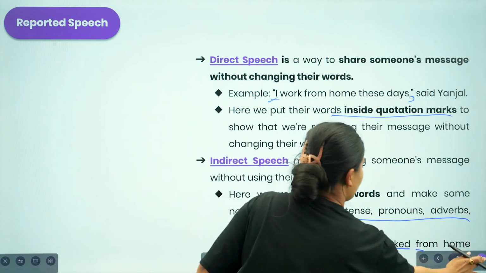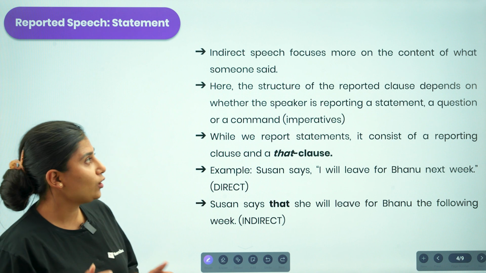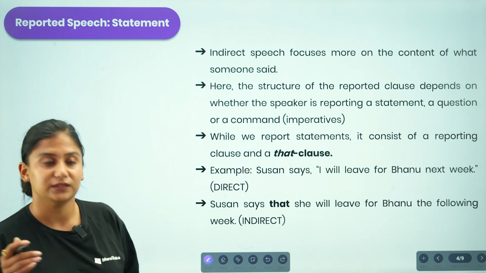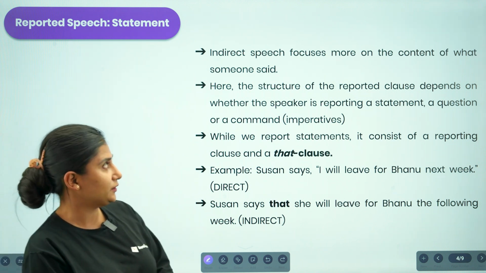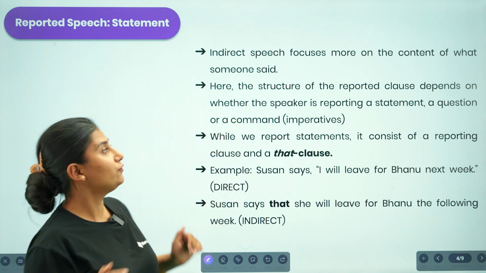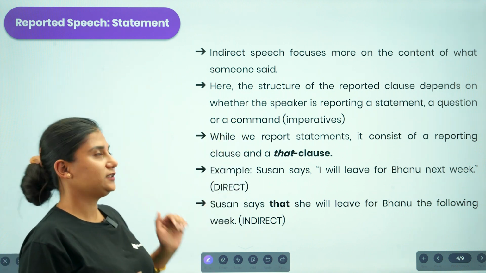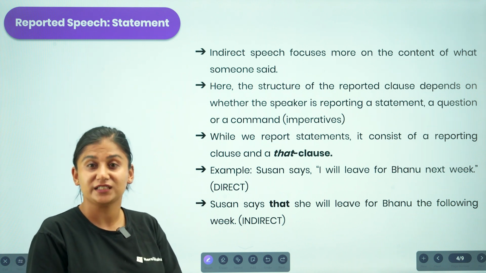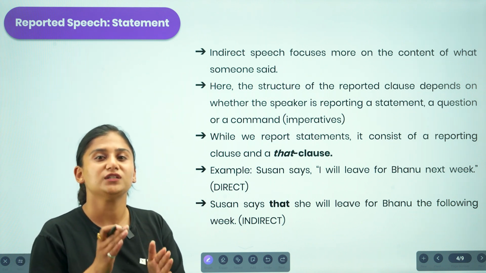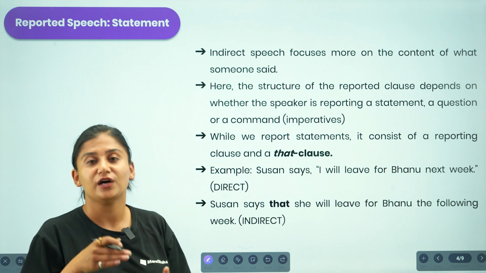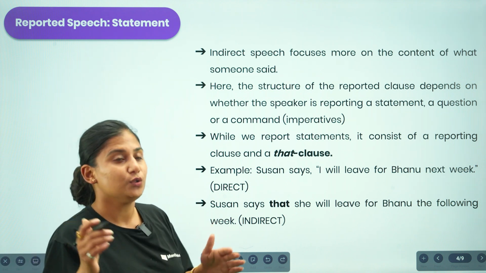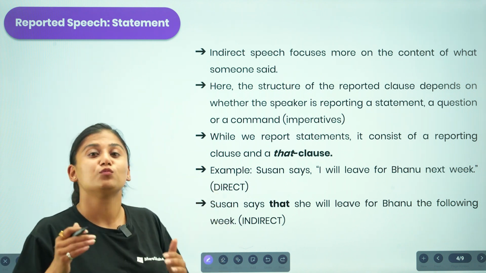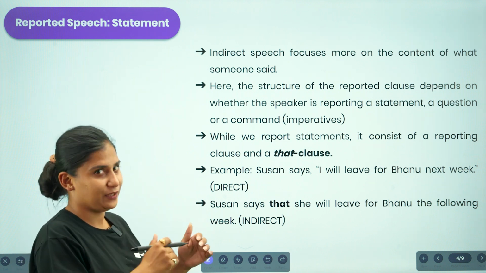So now let us talk something more about indirect speech. In indirect speech we focus more on the content of what someone said. Whenever we are presenting ideas in indirect speech, we are not focusing on who said it, but rather we are focusing on the content. What people said is much more important than who said it.